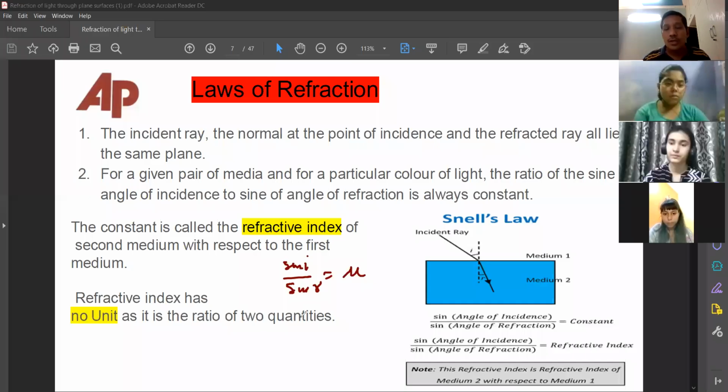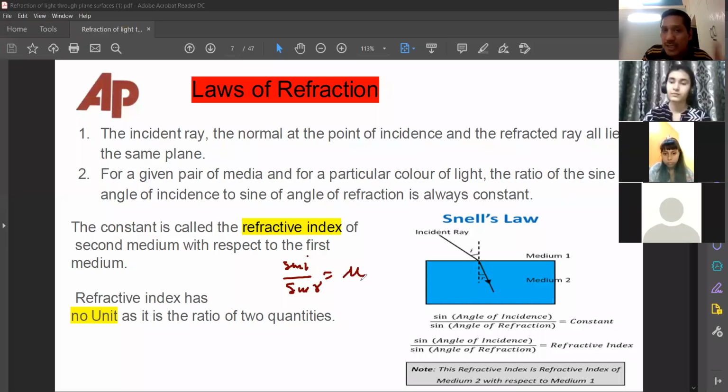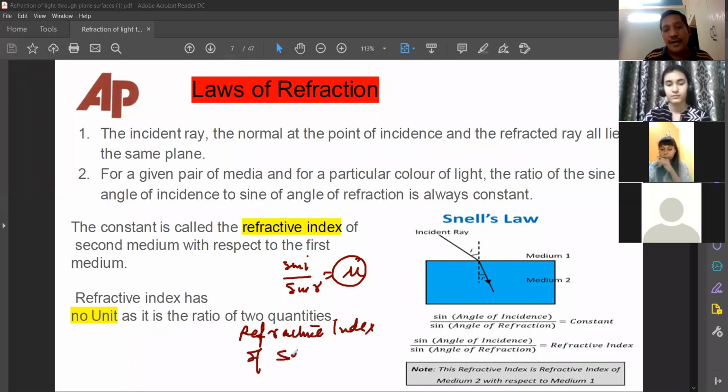It was all about the second medium. So understand it very carefully. This mu is also called the refractive index of the second medium with respect to the first medium.